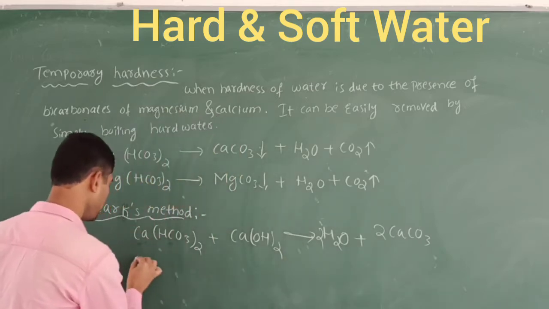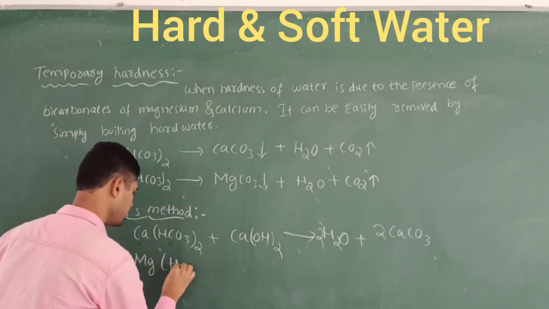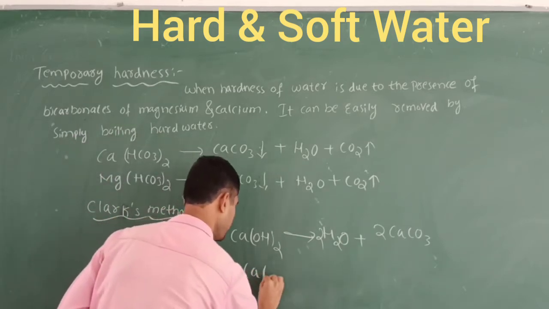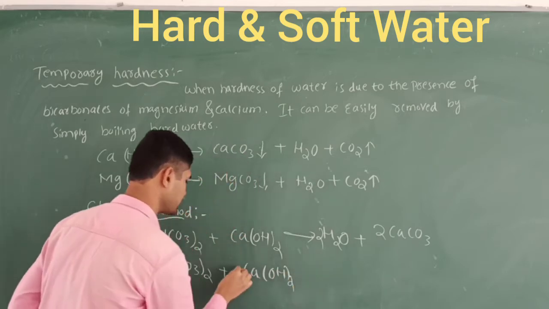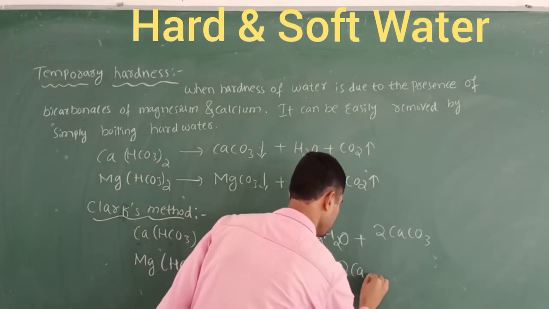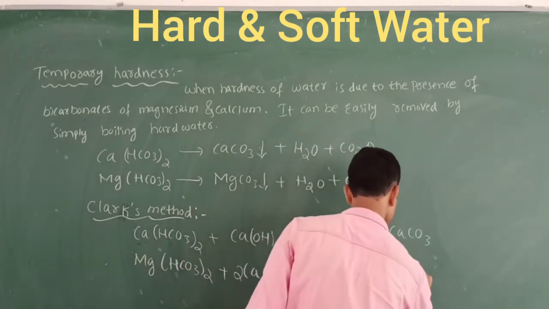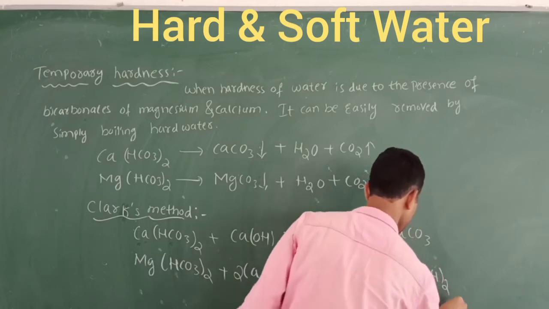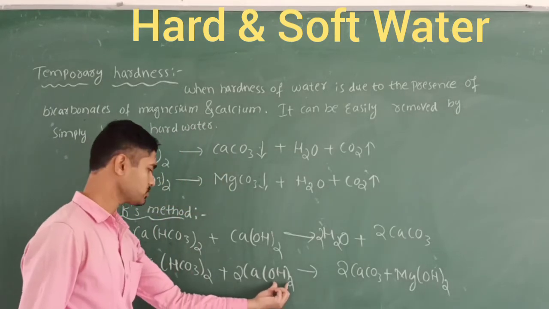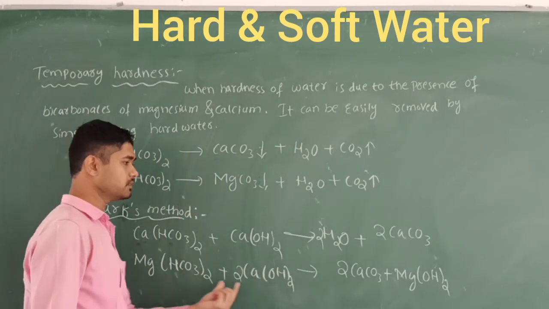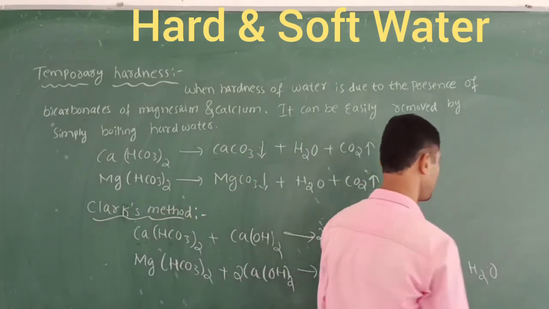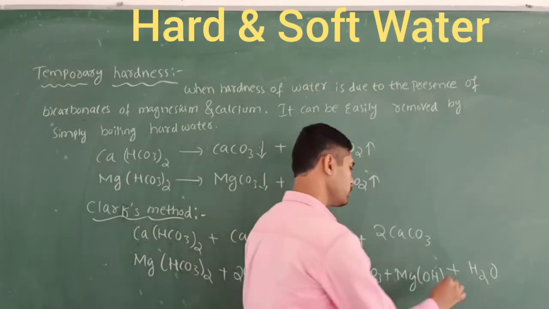Similarly, we also take the magnesium bicarbonate. This magnesium bicarbonate is treated once again with lime, that is calcium hydroxide. Here we take the 1:2 ratio. So we obtain the same calcium carbonate along with magnesium hydroxide, because the hydroxide left out after the calcium and carbonate form comes and attaches with the magnesium, and we obtain magnesium hydroxide along with the water molecules, 2 molecules of water.